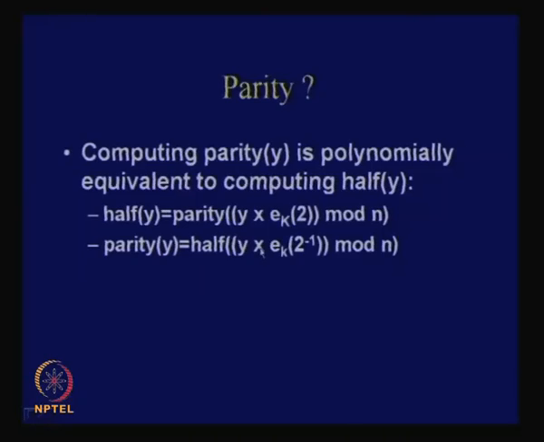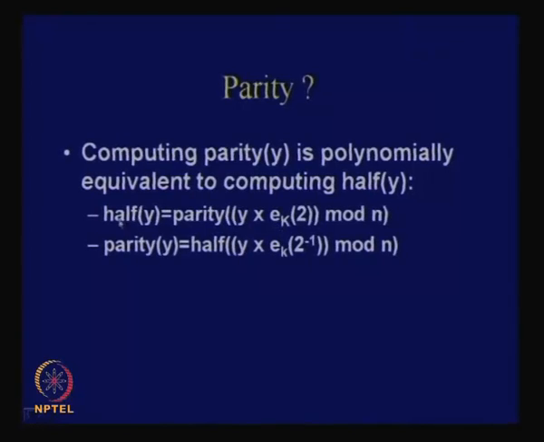Okay. So, you will find that y is x to the power b, and e_k(2) is also 2 to the power of b. So, this is (2x) to the power b. This is e_k. So, this parity will give me a 0 if 2x is even, right, and will give me a 1 if 2x is odd.